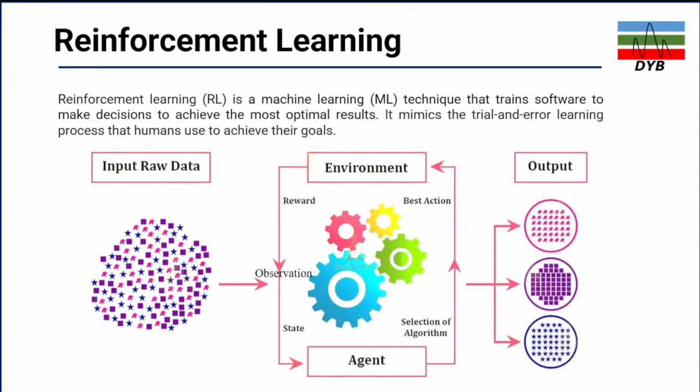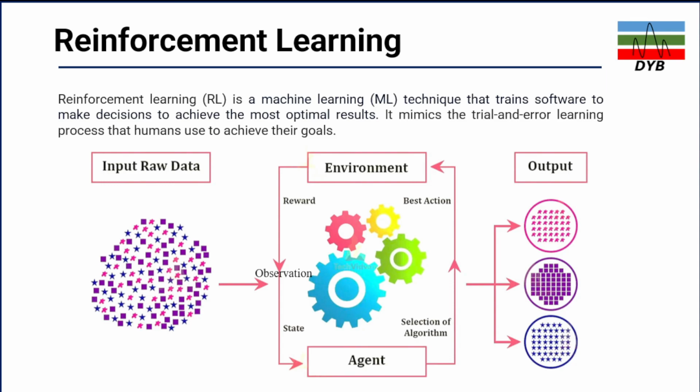The last algorithm is reinforcement learning. Reinforcement learning is a type of machine learning technique that trains software to make decisions and achieve the most optimal results. It mimics the trial and error learning process that humans use to achieve their goals. Similar to how the human brain works, you try to predict something, you observe the situation or the environment, and then you learn from your mistakes. So it's like trial and error, similar to the human brain.